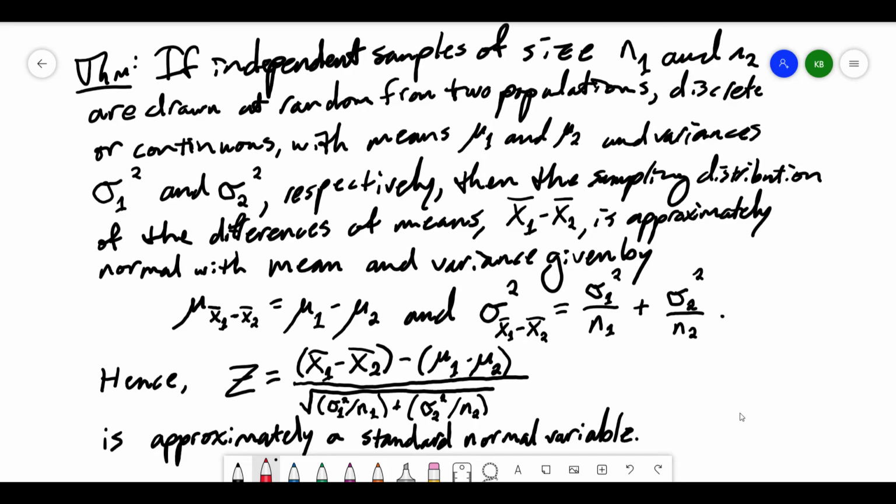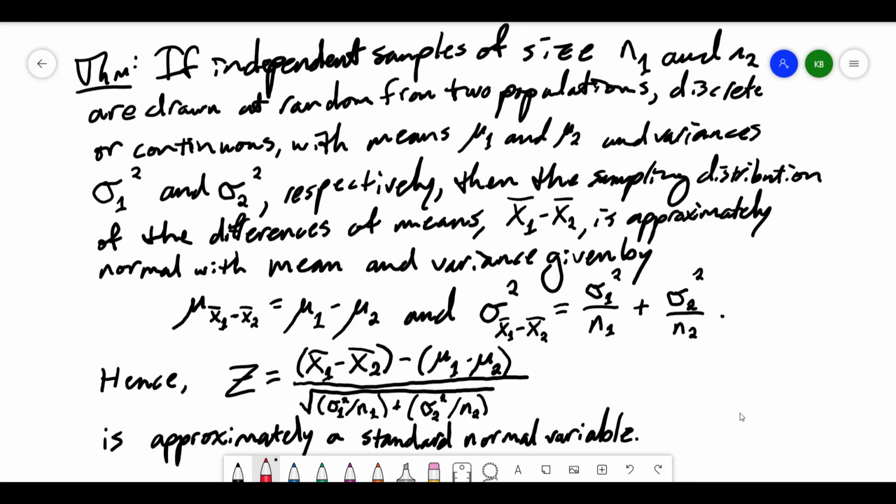Well, as long as those n1 and n2 are large enough, and again, 30 is the magic number for each one of those, then we can approximate the mean and the variance of a normal distribution for these.